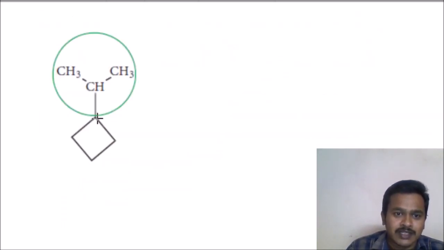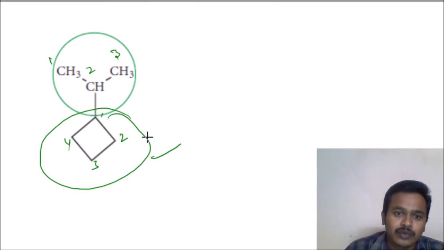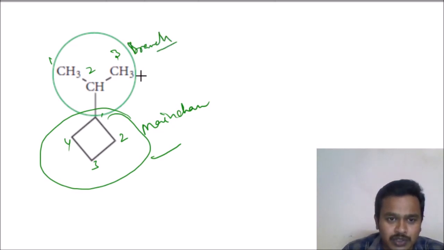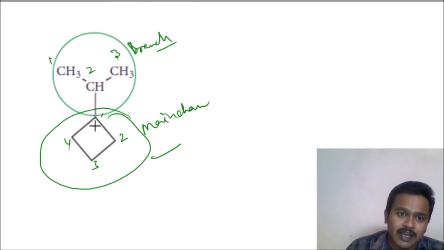Here you see the cyclic compound, how many carbons are there? 1, 2, 3, 4 carbons are there. In this alkyl group, how many are there? 1, 2, 3. Who is dominant? This ring part is dominant. So this is the main chain, and this is the branch, a substituent. What is this group? Propyl group. Which position is it attached? Second position. So prop-2-yl, attached at the second position, cyclobutane.